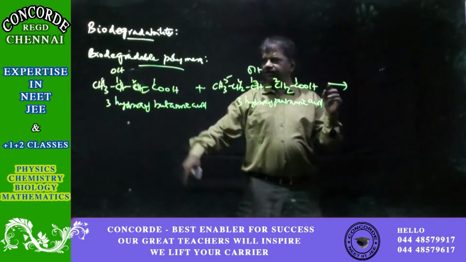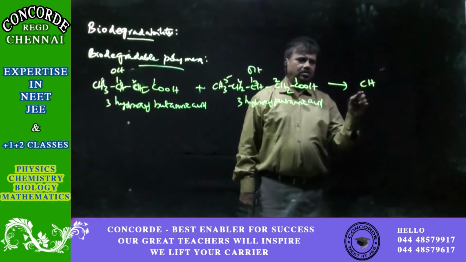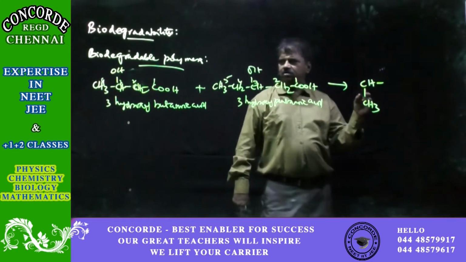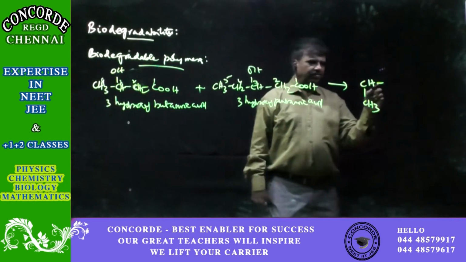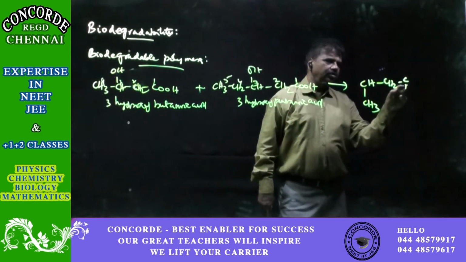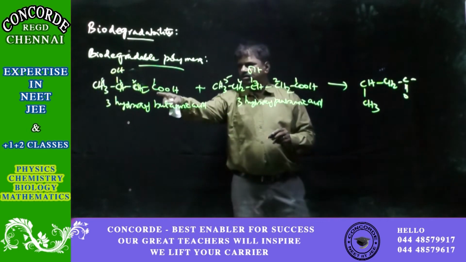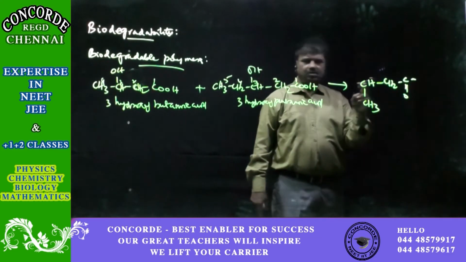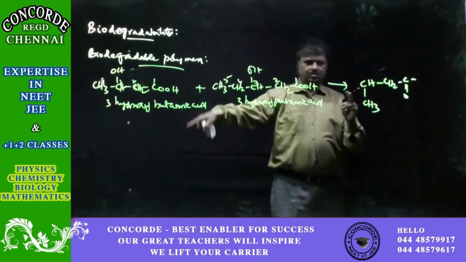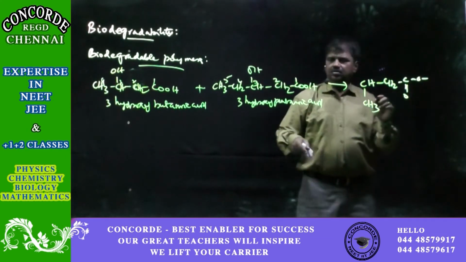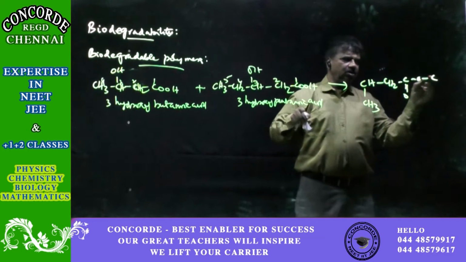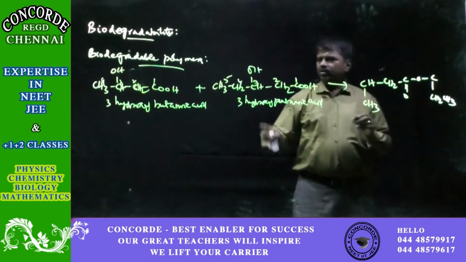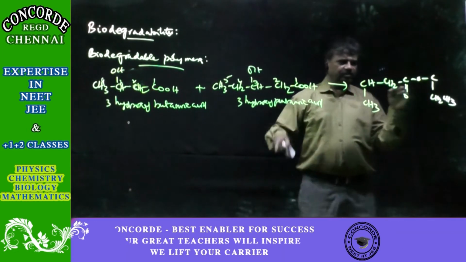So since it starts from here, CH3, CH2, C double bond O, okay, and then the O of this will be getting added. And so C, CH2, CH3, this O has come here.